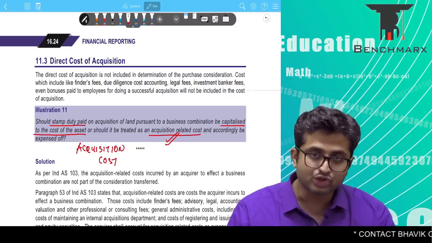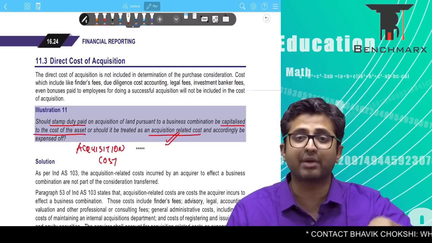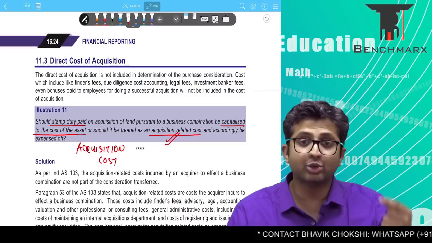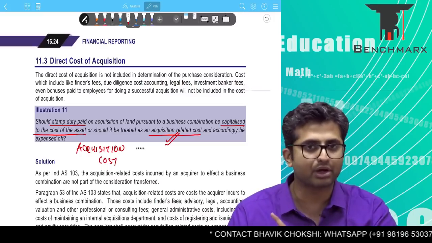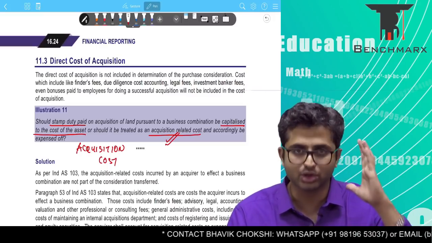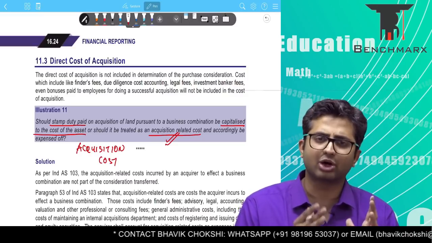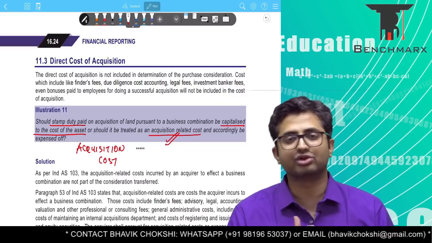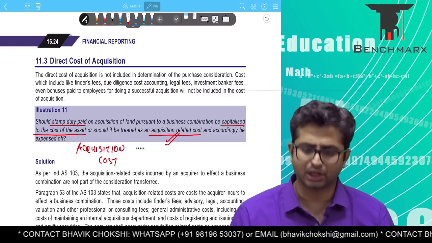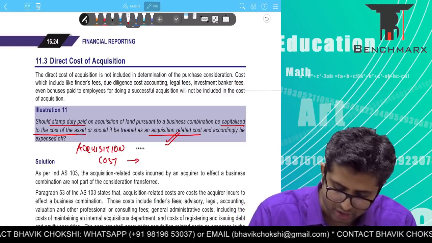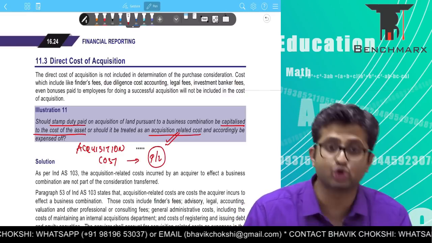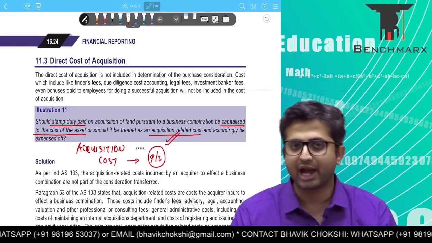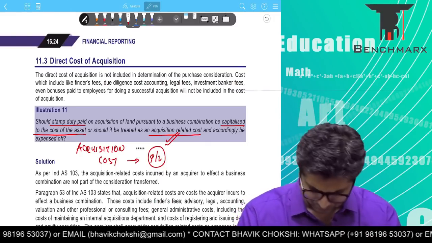However, if it is a business combination and I'm acquiring land as a part of the business combination, you will record land at fair value. Remember, not fair value plus or minus transaction cost, fair value. And hence land gets recorded at fair value only. The transaction cost, if any, should be taken to the profit and loss account. So acquisition cost over here should be separately recorded, should not be added to the value of the land, and should be taken to the P&L account.